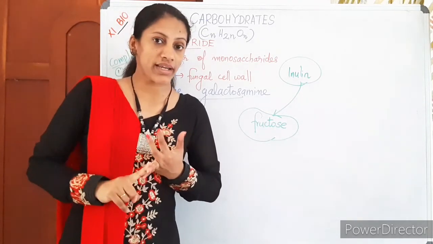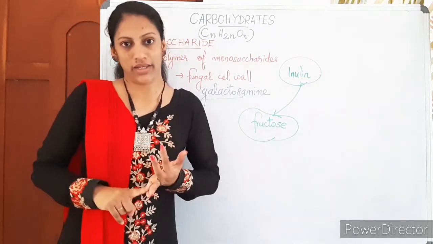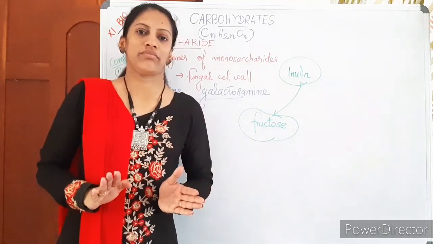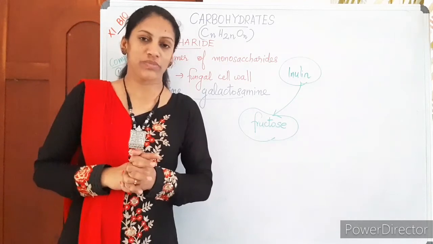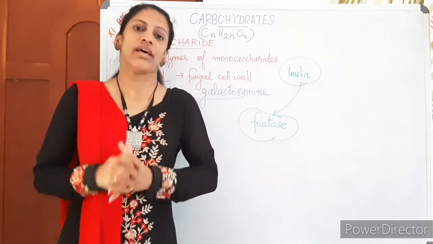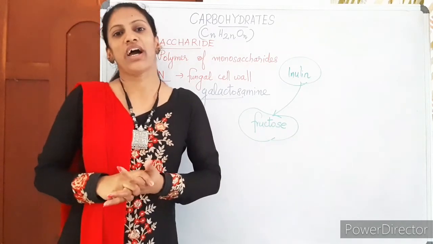A complex polysaccharide seen in the fungal cell wall is chitin. Two other complex polysaccharides are glucosamine and galactosamine. These names are only given in your textbook, that is enough, and further elaboration we do for the entrance classes, and also in the live session we will have a discussion.